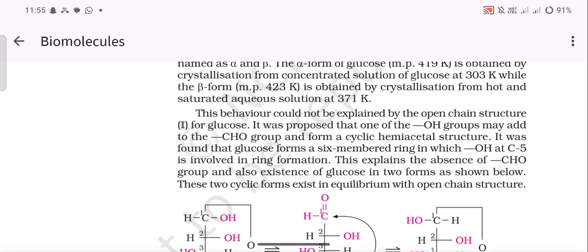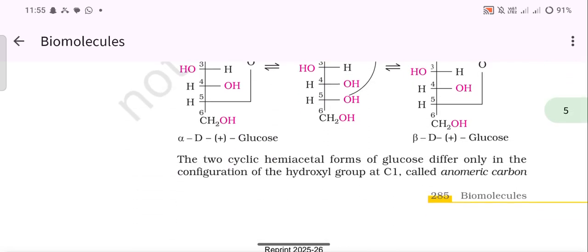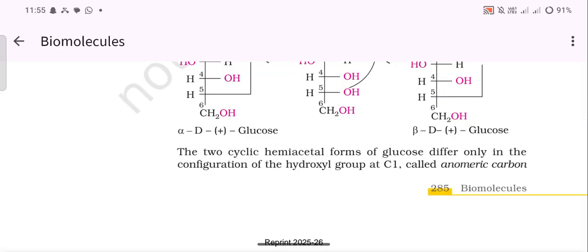This explains the absence of the CHO group and also the existence of glucose in two forms, as shown below. These two cyclic forms exist in equilibrium with the open chain structure. The two cyclic hemiacetal forms of glucose differ only in the configuration of the hydroxyl group at C1, called the anomeric carbon.